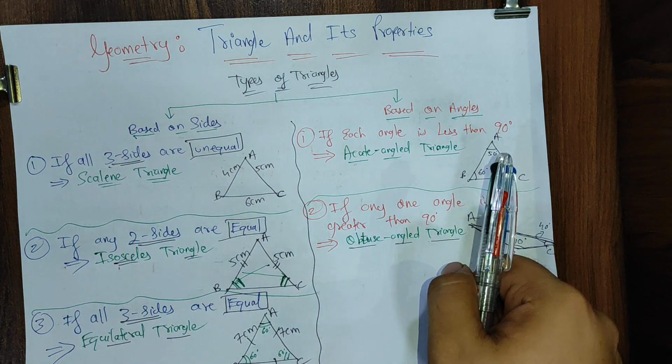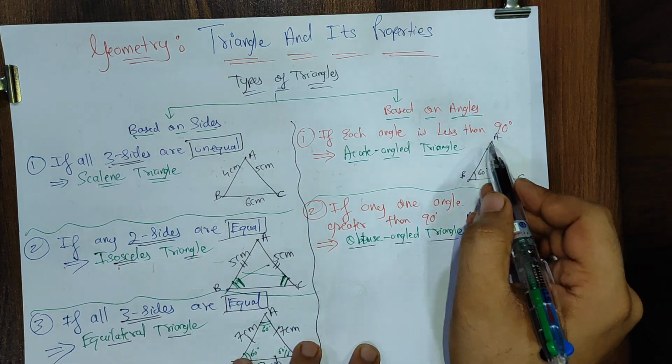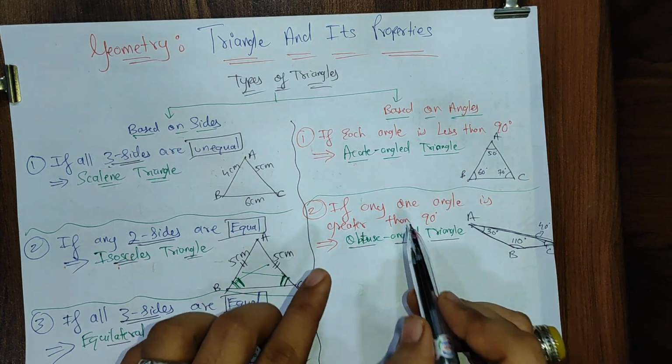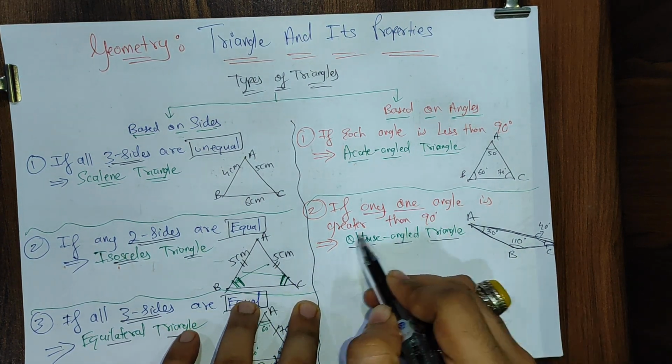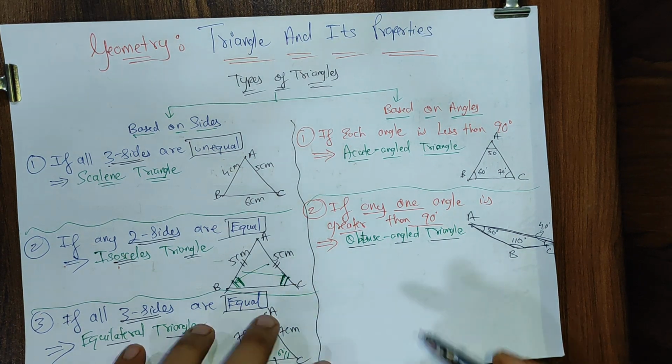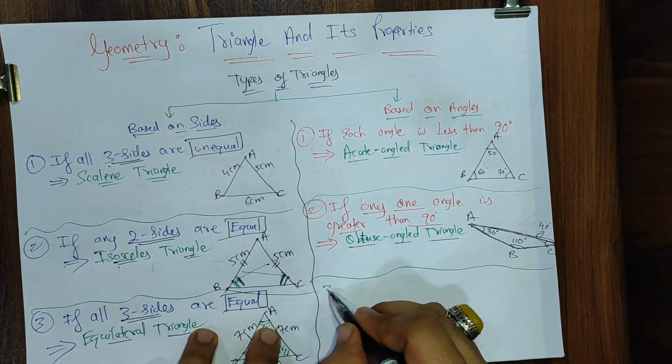If all the angles are less than 90 degrees, we call that triangle an acute angle triangle. If any one angle is greater than 90 degrees, we call that triangle what? Obtuse angle triangle. You all should remember the small things.